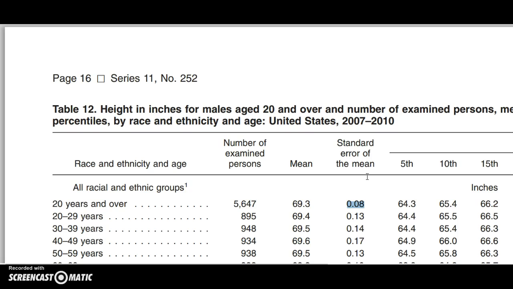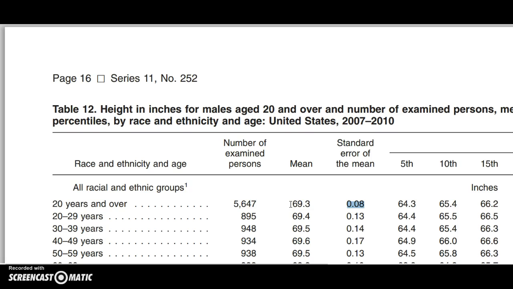So we know that this is about how much we're off with our average. That doesn't mean that we just add 0.08 to this or subtract 0.08 from this, because we don't know in which direction we're off, and we don't know if we are off. In fact, 69.3 is our best guess.